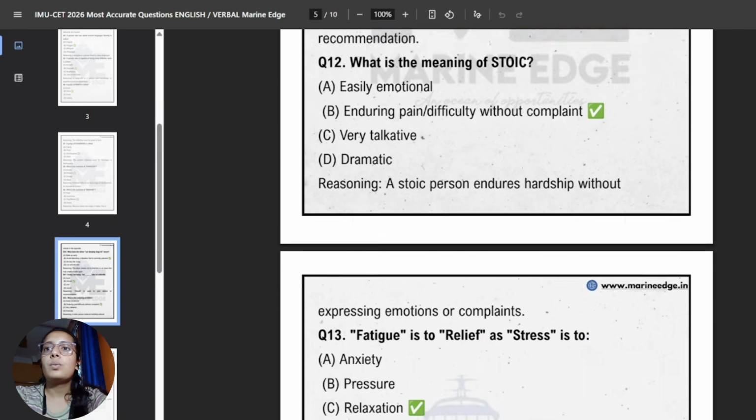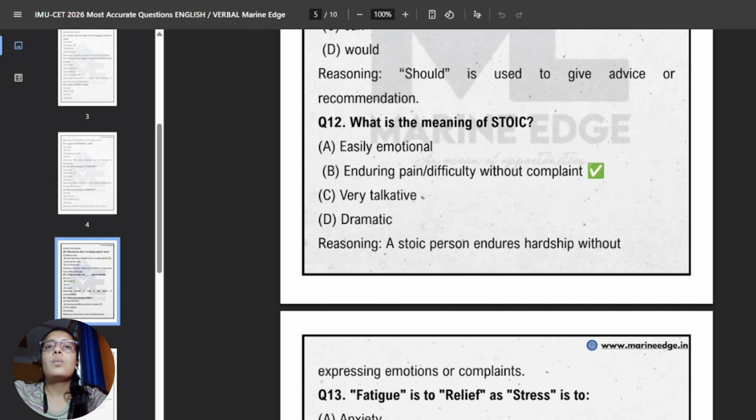Next. Now state the meaning. So what can be the correct meaning? The correct meaning can be enduring pain or difficulty without complaint. A stoic person stays calm and strong during difficult situations without expressing it. So the correct answer is enduring pain or difficulty without complaint. And let me tell you, without complaint can also be referred to as without expressing feelings.